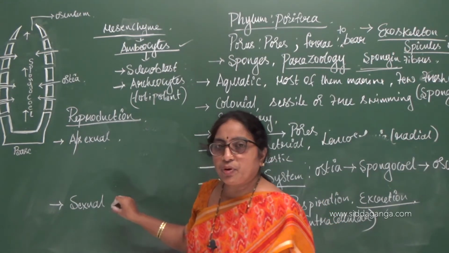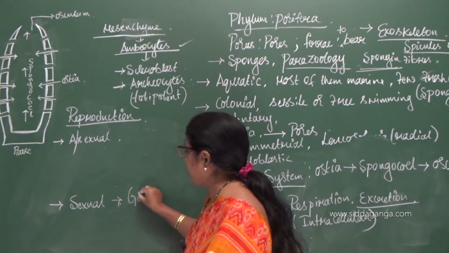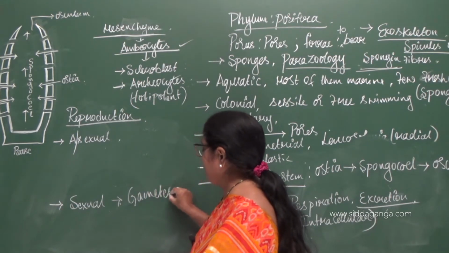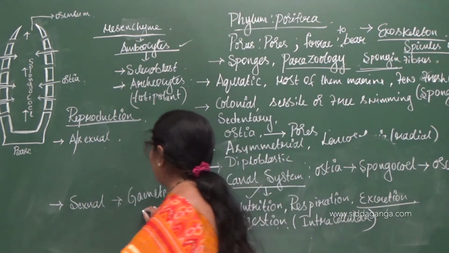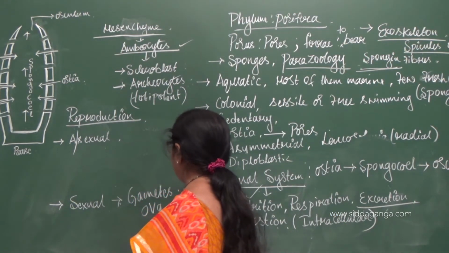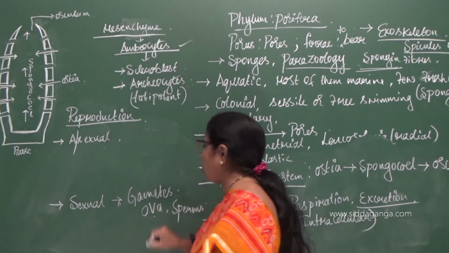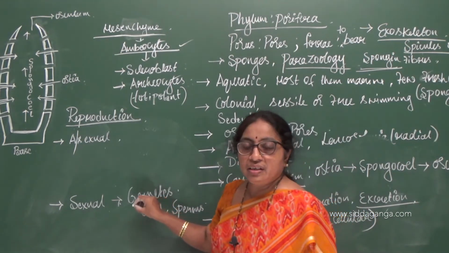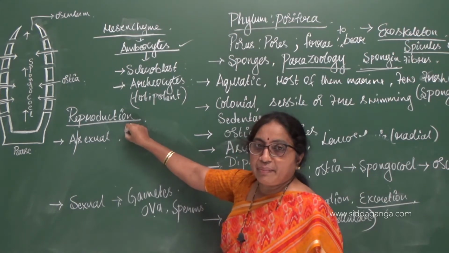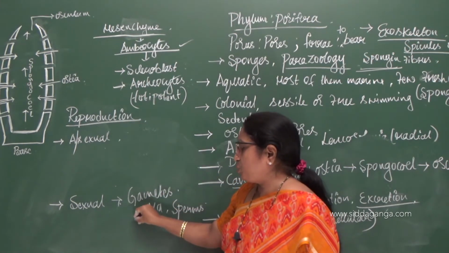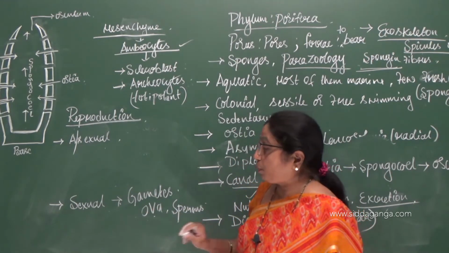Here, in sexual reproduction, the sex cells play a very important role, that is the gametes. There is formation of gametes, that is the male gametes and the female gametes are formed. The male gametes called as the sperms and the female gametes called as the ova are produced during the sexual reproduction. Here, no formation of any gametes, no gametogenesis. Here, gametogenesis is present. Female gametes and male gametes are produced.